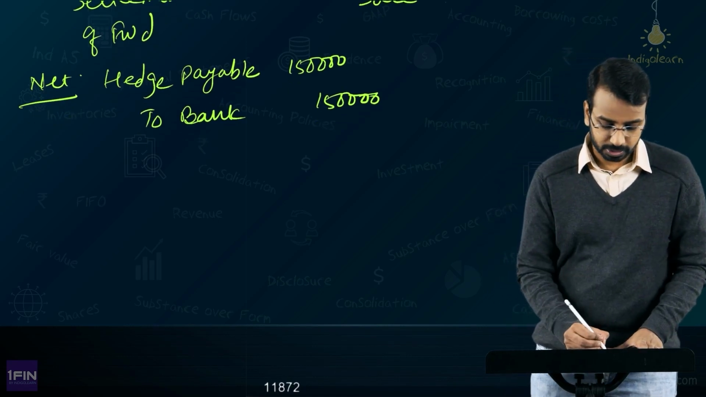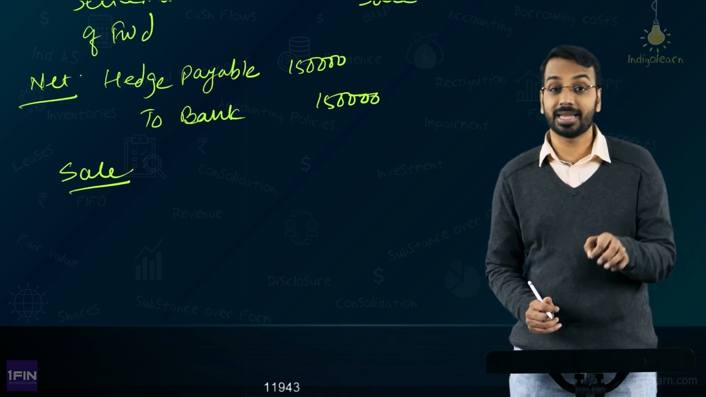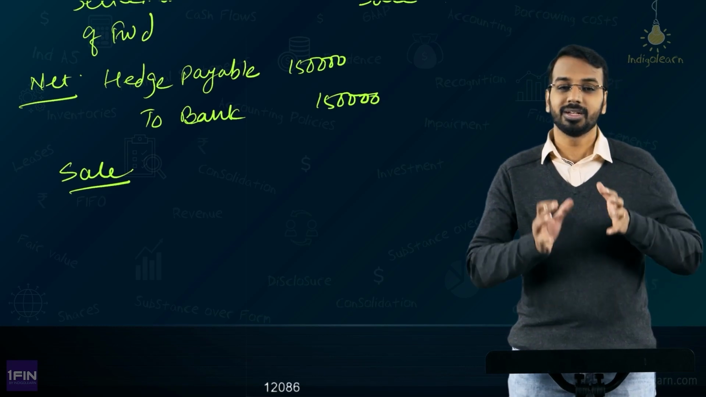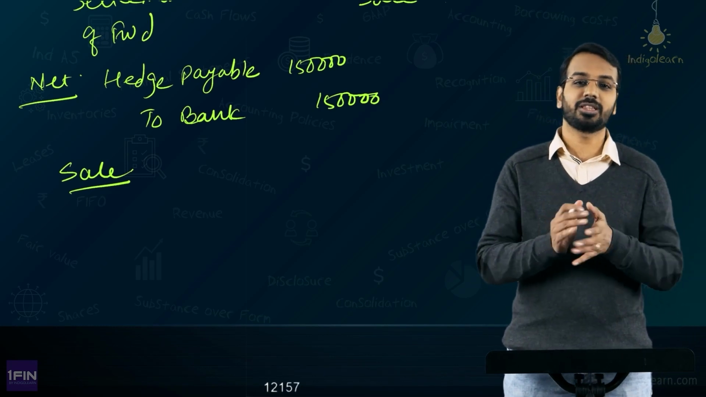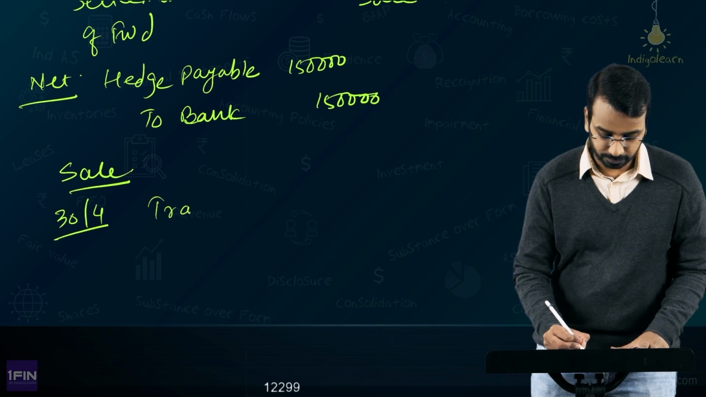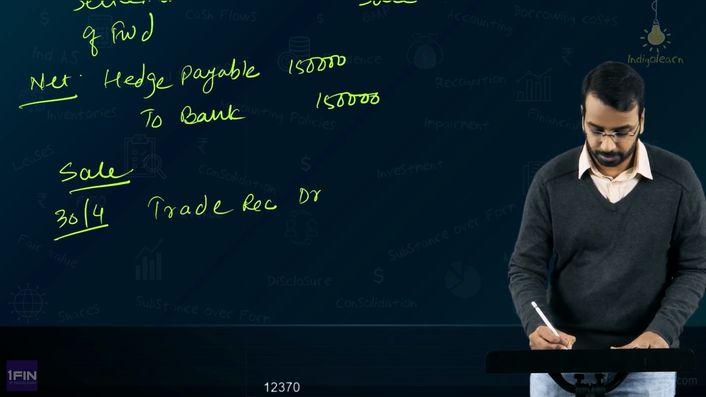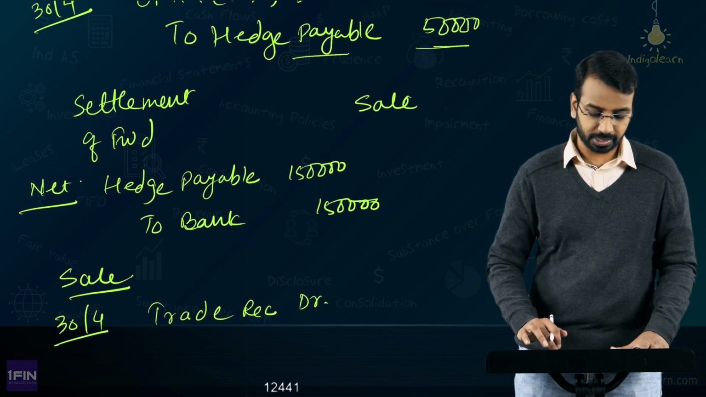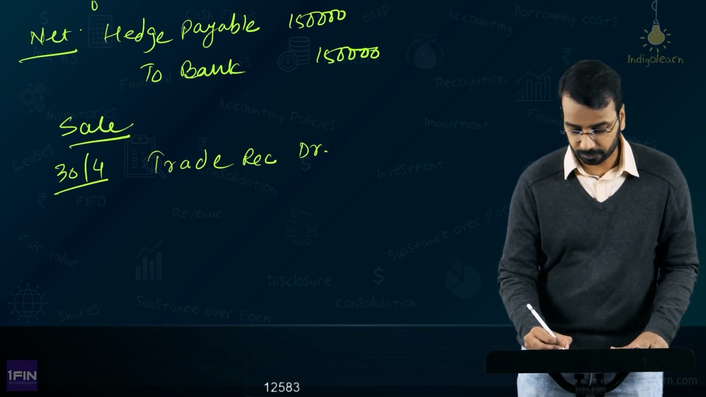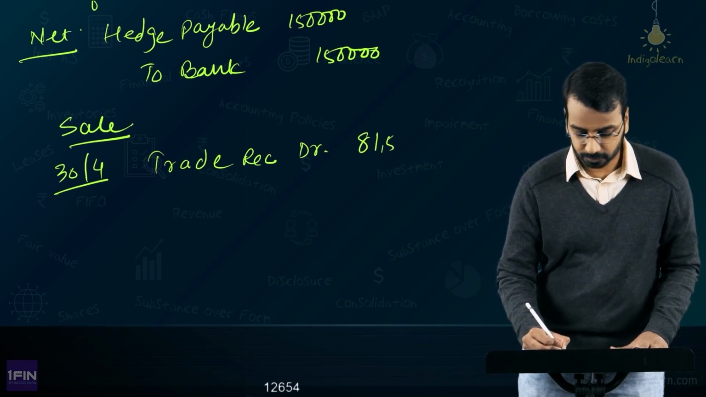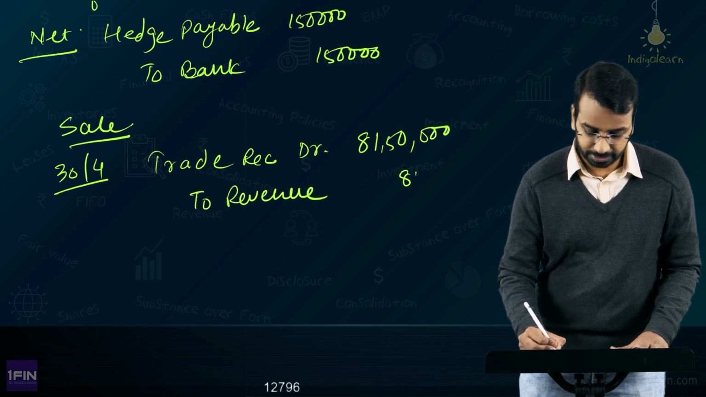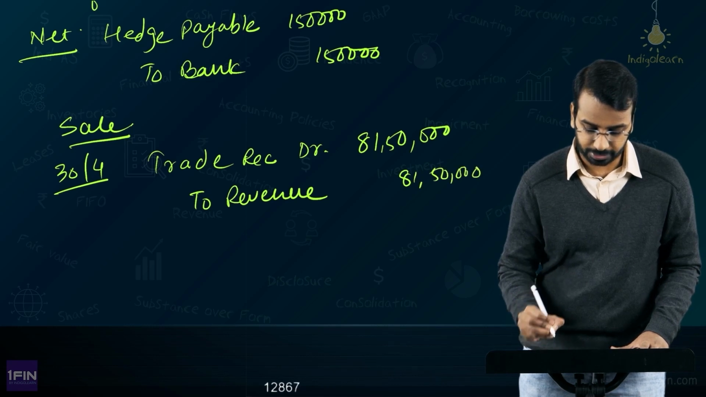Then sale accounting. Now at what value will you recognize the sale? You will have to recognize the sale considering the existing rate on 30th of April. Please remember, this is not a sale of 1st of January. This is a sale of 30th of April. On that day you will have to recognize. So on 30th of April, you would say trade receivable debit $1 lakh into whatever is the rate. How much is the rate? The rate is 81.5. So $1 lakh into 81.5, you will have 81,50,000 to revenue 81,50,000, right? This is the first entry.